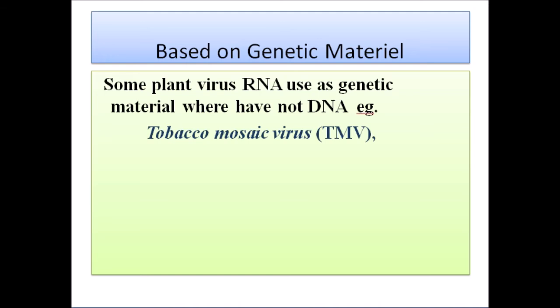RNA as genetic material. Some plant viruses, like tobacco mosaic virus, use RNA as genetic material because the TMV virus, tobacco mosaic virus, does not have DNA. So RNA works as the genetic material.